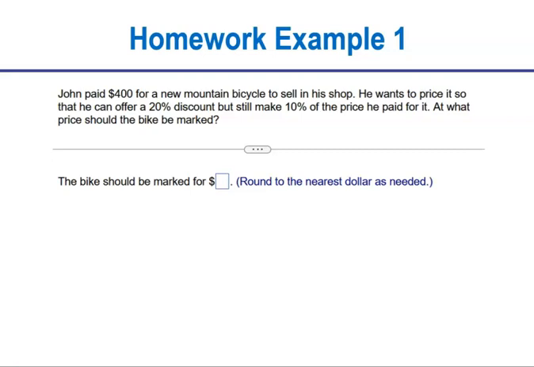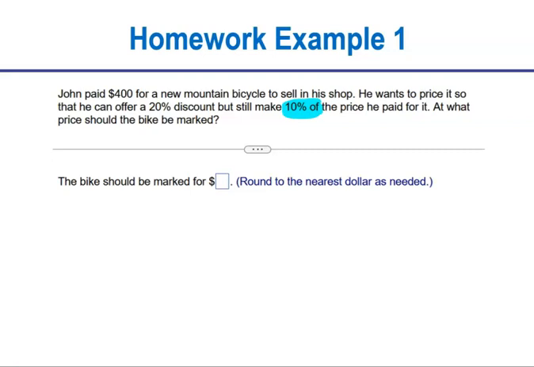Okay, so first of all, we're going to deal with this 10% situation. We want to mark up the bicycle so that there's a 10% markup on it. And then after that, we'll mark it up another 20% so he can cut the price 20% if he needs to and still make 10%. Does that make sense?